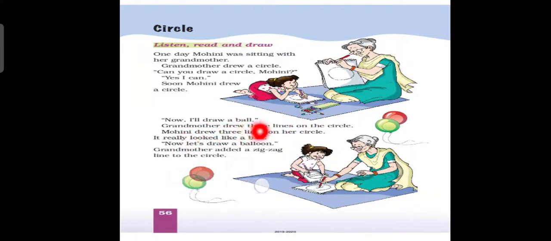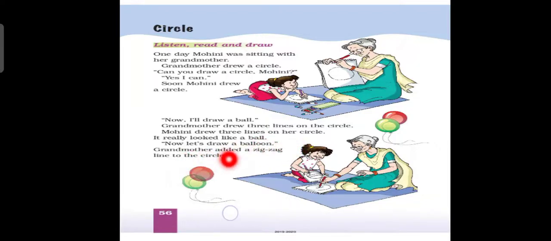Now I will draw a ball, she said. Now I want to draw a ball, and she started drawing a ball. Grandmother drew 3 lines on the circle, and Mohini too drew 3 lines on her circle. It really looked like a ball, because in a ball, children, you have seen that there are circles.